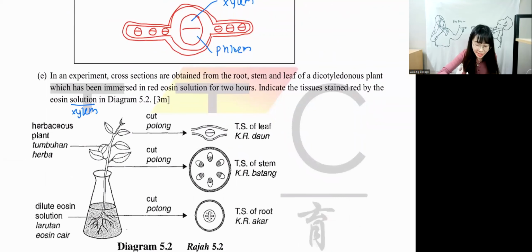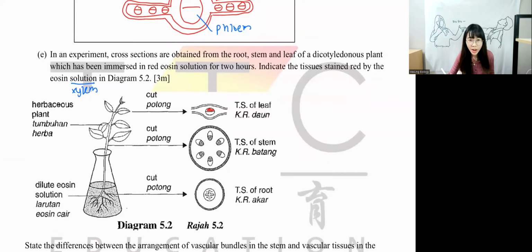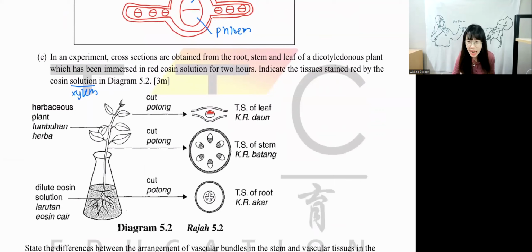At the leaf, is xylem the top part or the bottom part? Top or bottom, guys? It should be the top part. Very good. The top part is xylem. Next, for a stem, where is the xylem? Inside or outside? Inside. Very good. Inside is the xylem. So you just color.